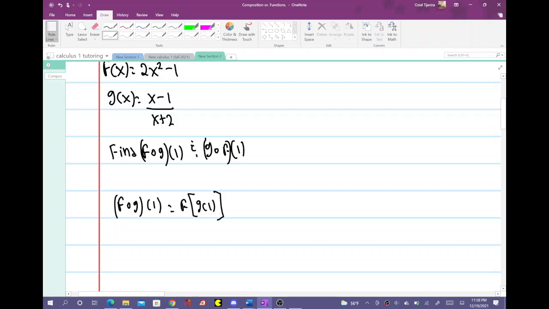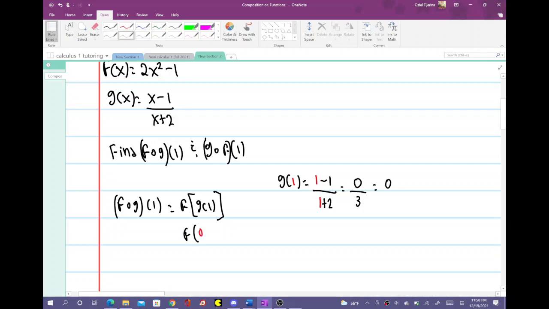So what do we do first? We're going to first find g of 1. So g of 1 equals 1 minus 1 over 1 plus 2. Then this is 0 over 3, which is 0. So then we plug that in for g of 1, so we have f of 0.